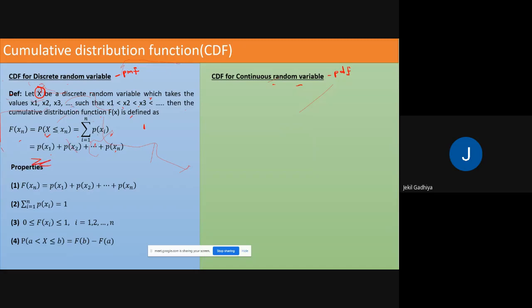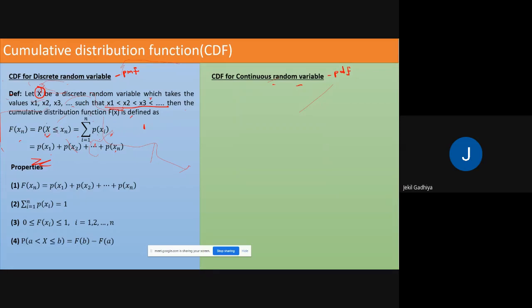x1 is less than x2 is less than x3 up to less than xn. Okay, so first we define a random variable x, which is a discrete random variable, and it follows this condition: x1 less than x2 less than x3 up to xn. Then the cumulative distribution function is defined like this: